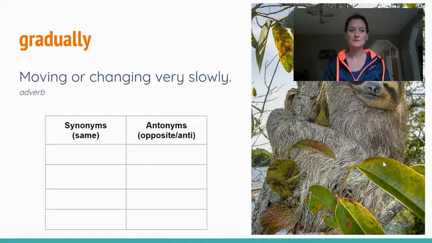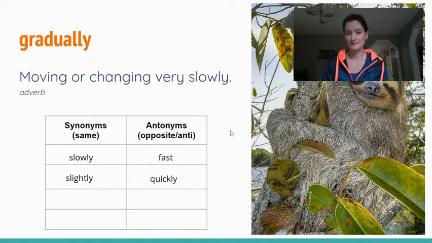Okay, so our first word was gradually, moving or changing very slowly. Some synonyms for that word would be words that mean the same thing, such as slowly and slightly. Okay, those would be synonyms. Maybe you can think of some more, I'm not sure. An antonym for gradually would be fast or quickly, because think about how a sloth moves. It's not fast and it's not quick. So those are the opposite of gradually. Maybe you can think of some more, which is great.